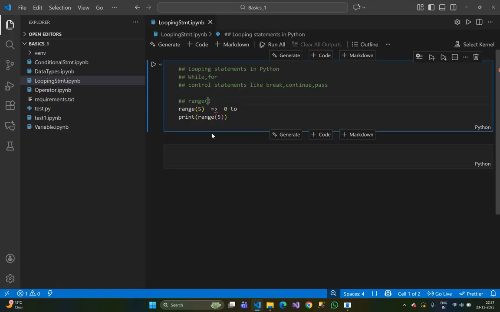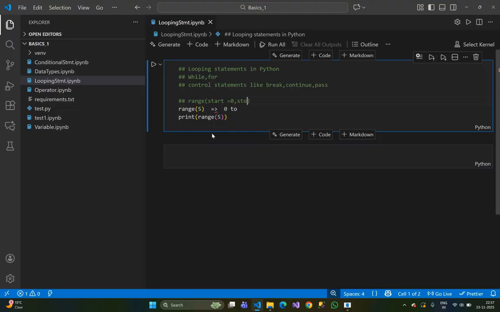Suppose I have used the range function. Range basically has three arguments, three parameters. One is start, and basically if we don't assign anything, then it starts from 0. Default value is 0.